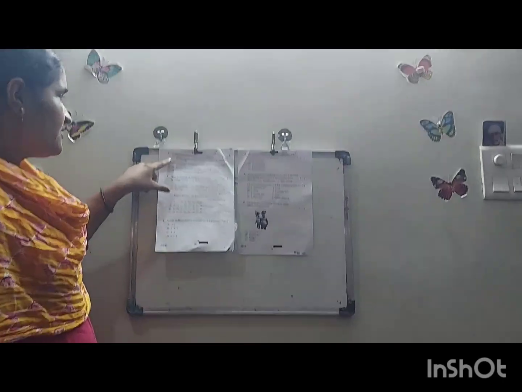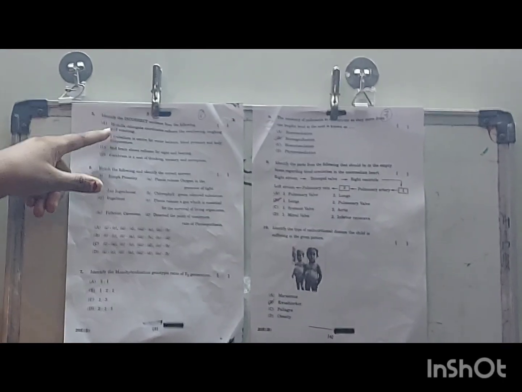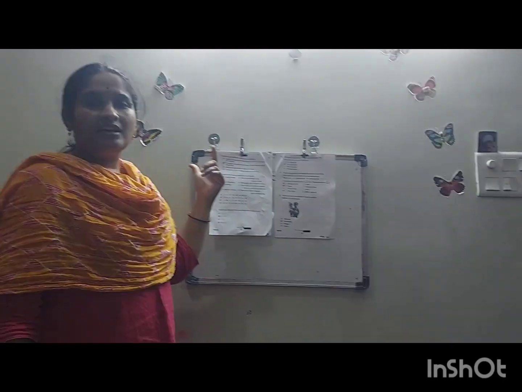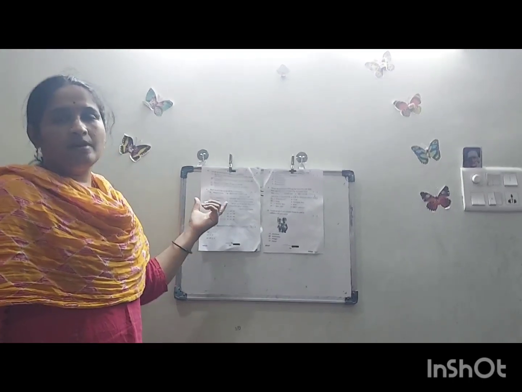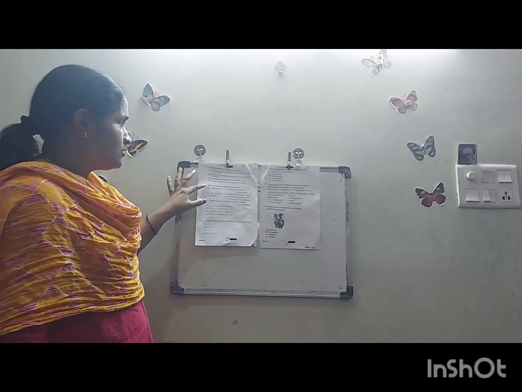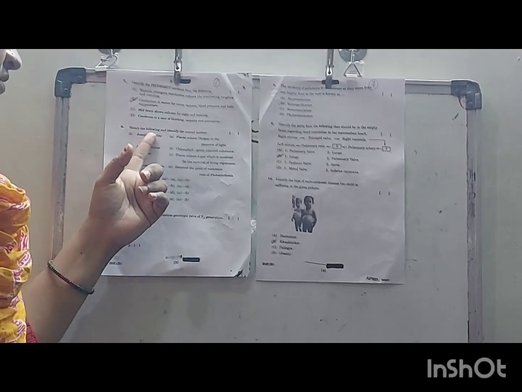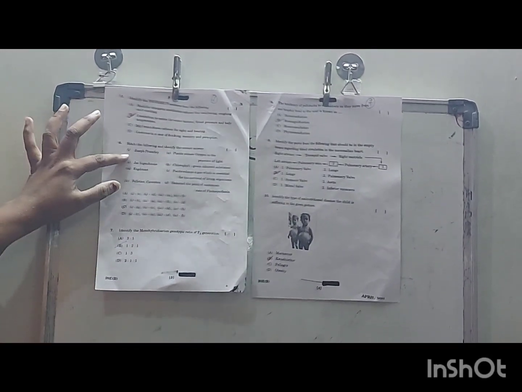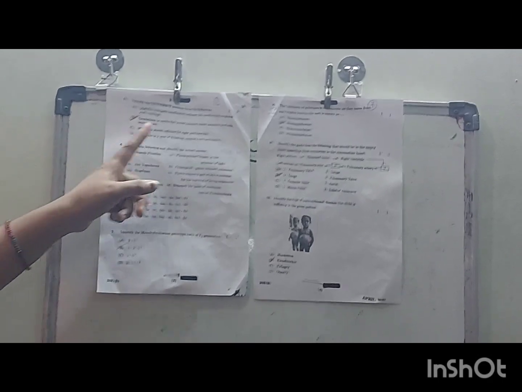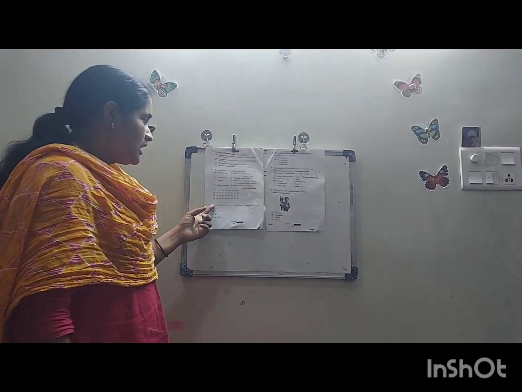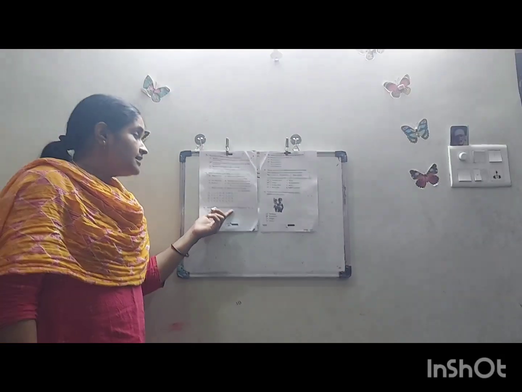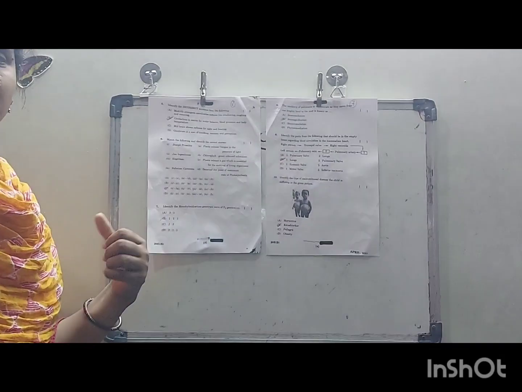The fifth one is: identify the incorrect sentence from the following. They have given a few parts of the brain and they are asking about the functions they perform. In this, you have to find the incorrect one. Then, match the following and identify the correct answer. They have given a few scientists' names and the inventions they have made. In this also you have to find the correct option. Then coming to the seventh one, monohybrid cross: they are asking the genotypic ratio of the F2 generation.